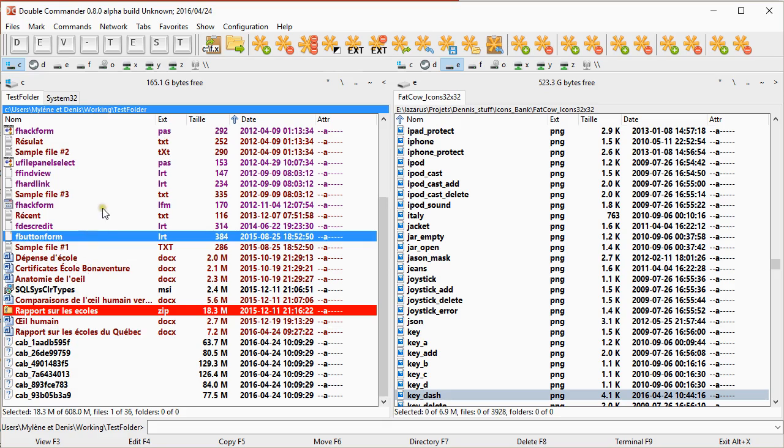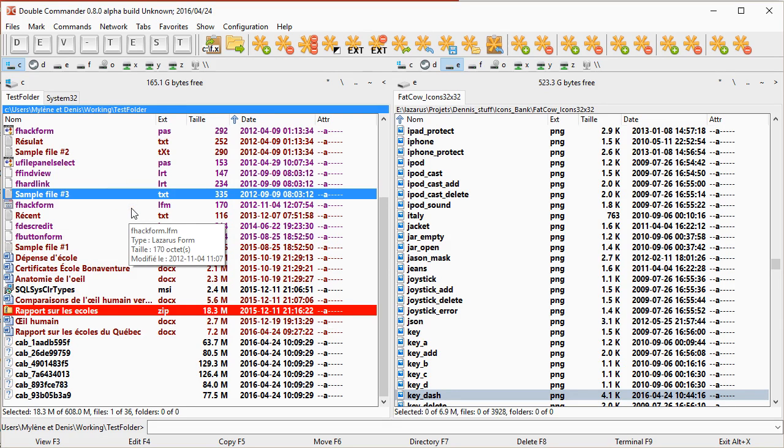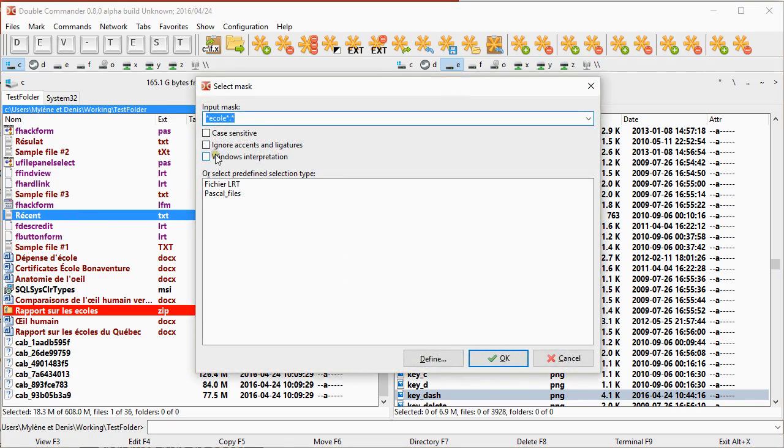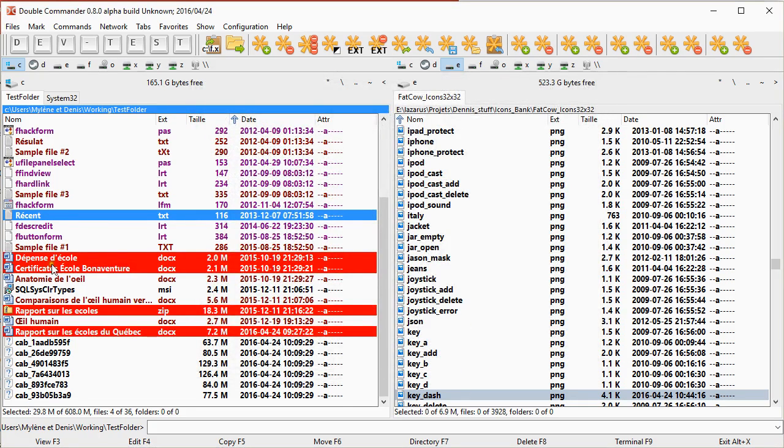So in French, it's really annoying, especially in Quebec, where everybody works both in English and French, alternating between them. Sometimes we type the word without an accent, sometimes with an accent. So that's why I would add the option ignore accent and ligature. This way, see, it selects all the ones with école, no matter if it's an accent or not.